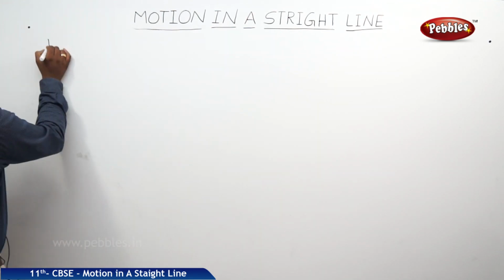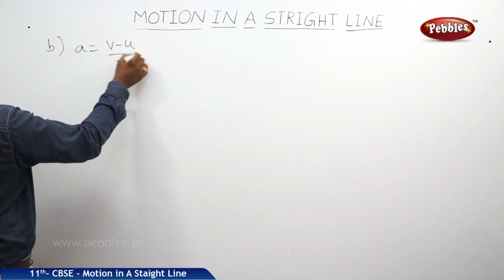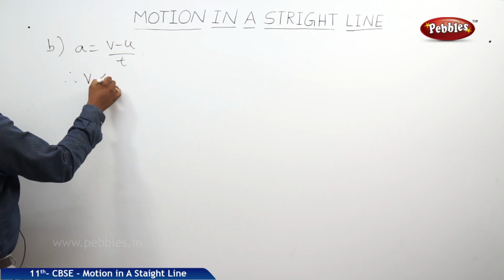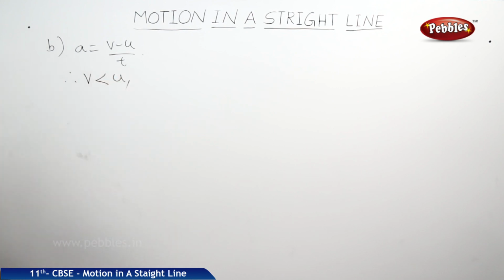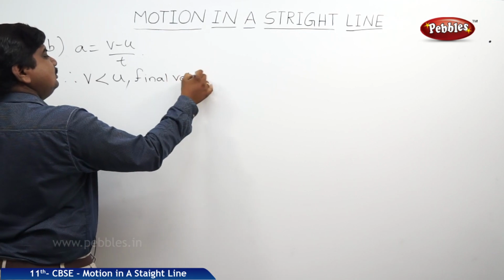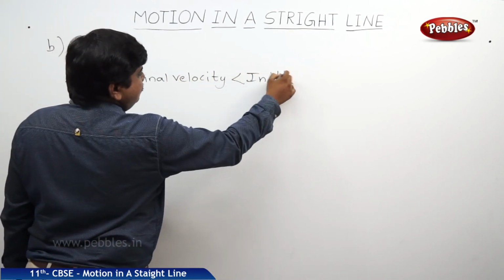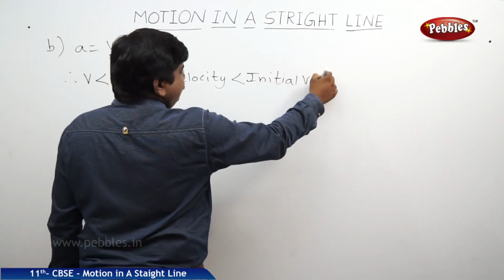The next situation is, as we know the formula a is equal to (v minus u) by t, where v is less than u, which means the final velocity is less than the initial velocity.